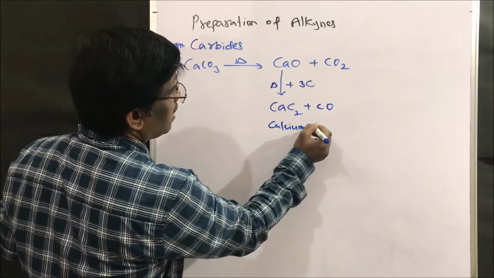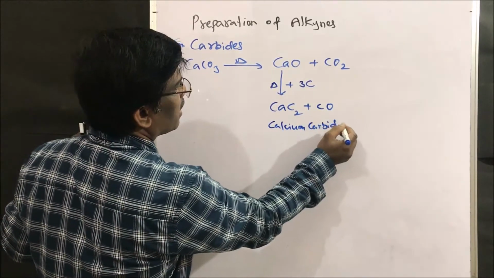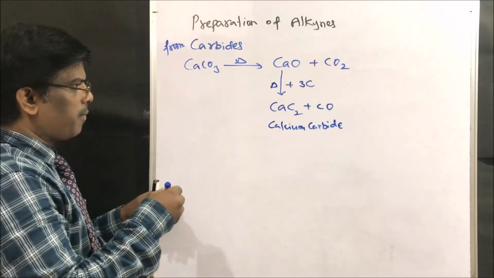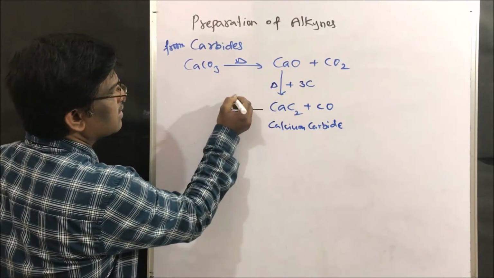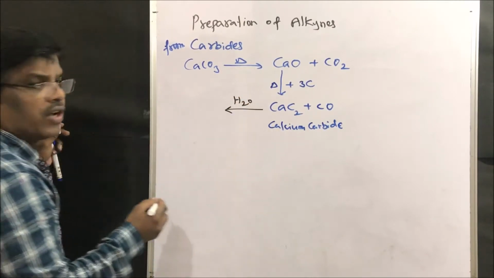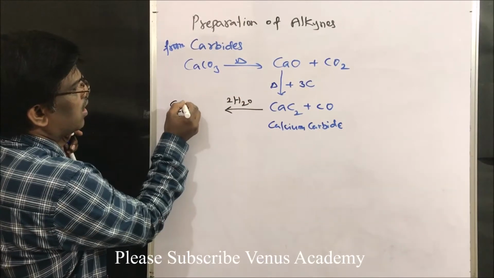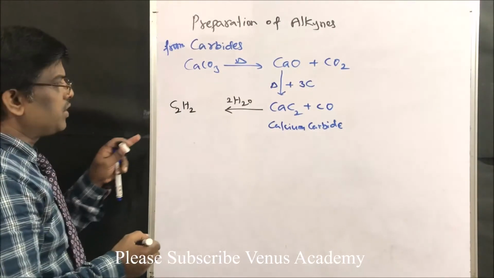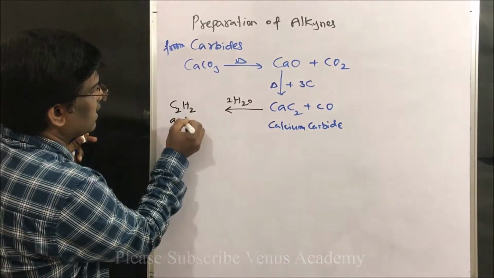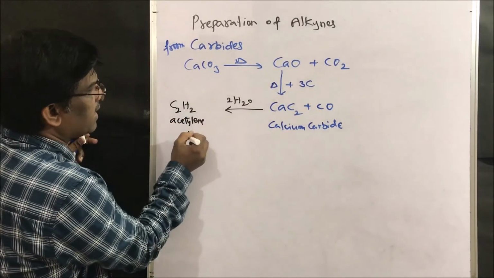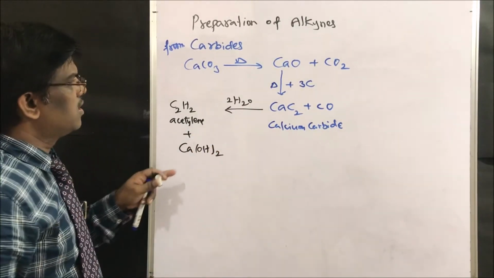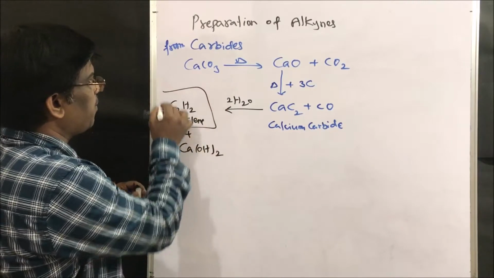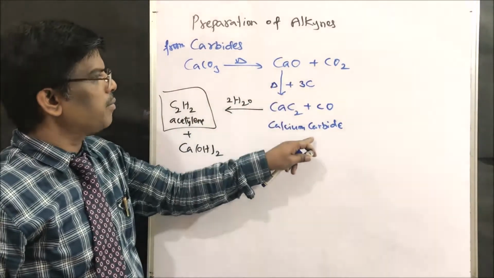It is very, very important to make our acetylene compound. This calcium carbide, upon hydrolysis with H2O, is going to give C2H2, acetylene, plus calcium hydroxide. So this is how acetylene can be prepared from calcium carbide.